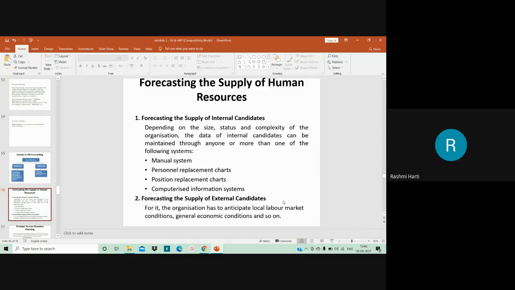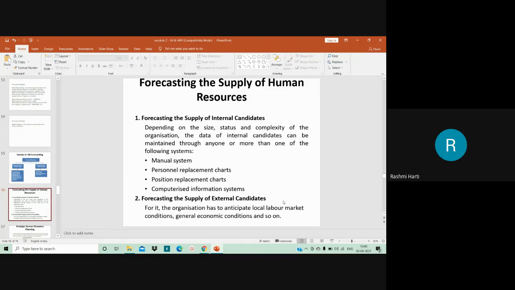So career planning of the employees and succession planning of the employees all come under forecasting of supply, right? Then when we speak about supply forecasting, it is entirely decided on the size, status, and complexity of the organization.